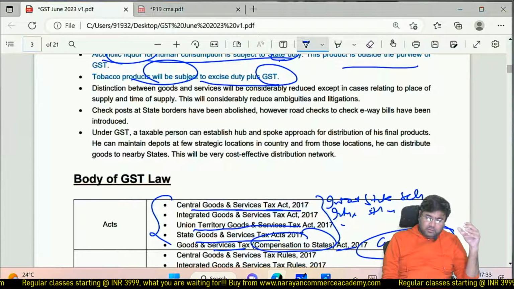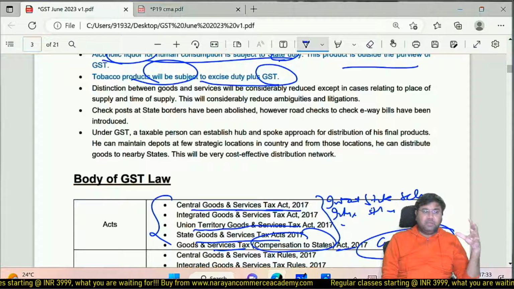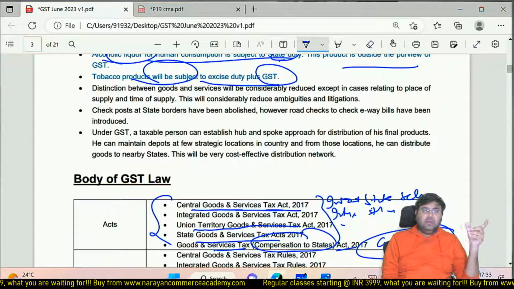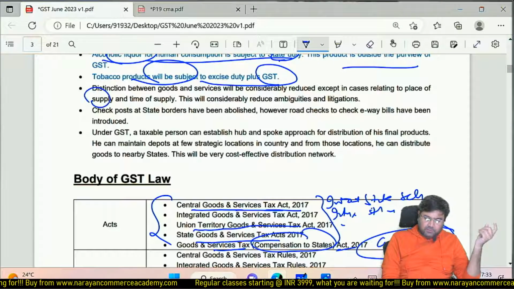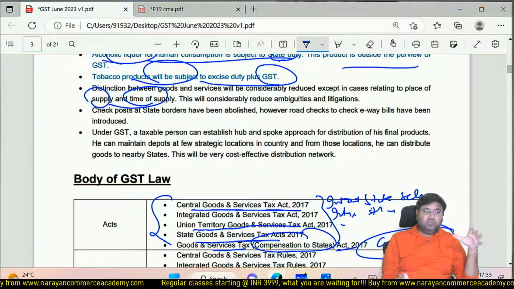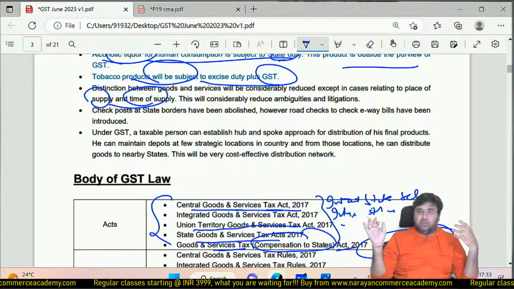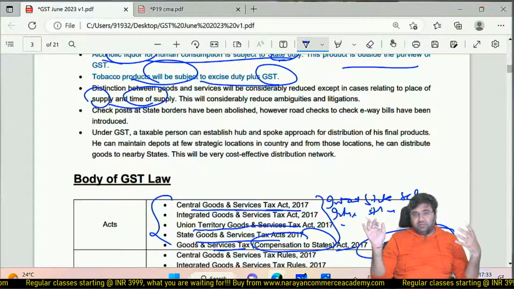Now the distinction between goods and services is reduced, because there is only one tax, GST, on goods as well as services. But there are separate provisions related to place of supply and time of supply. So goods and services need to be classified even though there is only one tax, GST, which is going to be levied on goods as well as services.